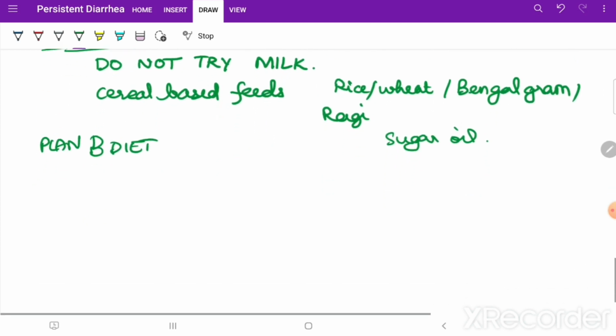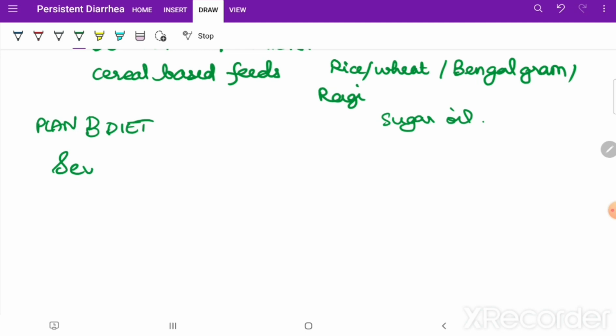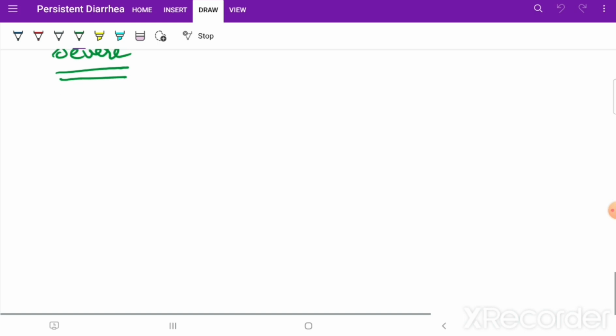Coming to severe persistent diarrhea, this is done in phases. I have told you, severe persistent diarrhea is life threatening with dehydration and weight loss, infections are present, and they need a lot of investigations like biopsy and an indefinite period of stay until they recover. So we are going to talk about it in phases.